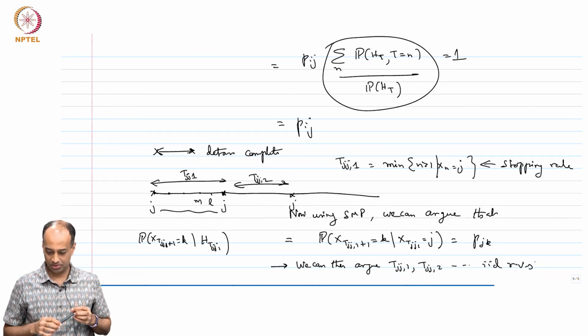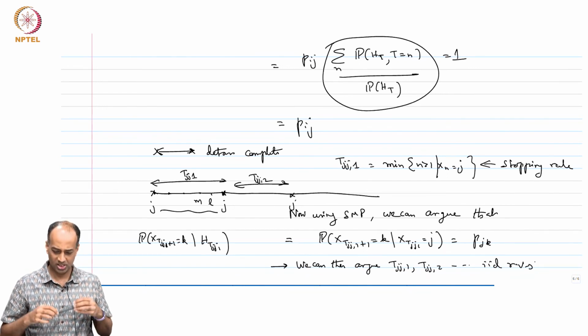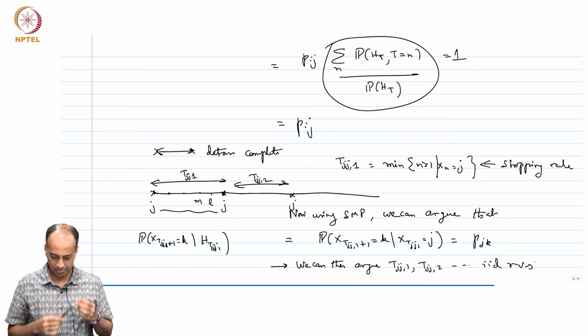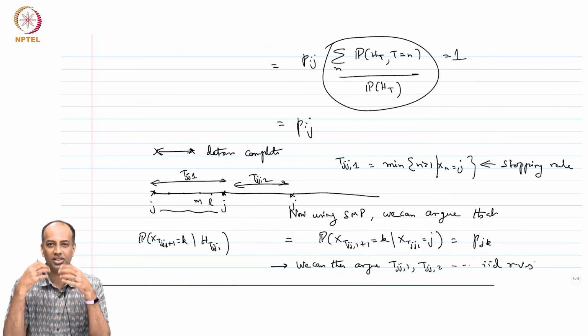So, this module I spent proving this strong Markov property, because it is quite useful, and in particular this intuitive understanding of recurrence to state j being a renewal process can be formalized using the strong Markov property. Okay. Thank you. I will stop here.